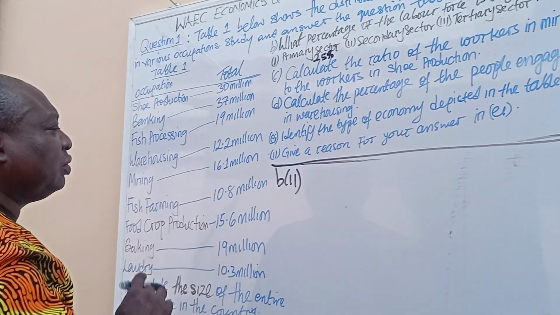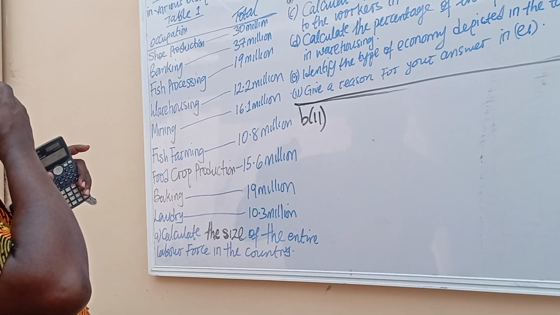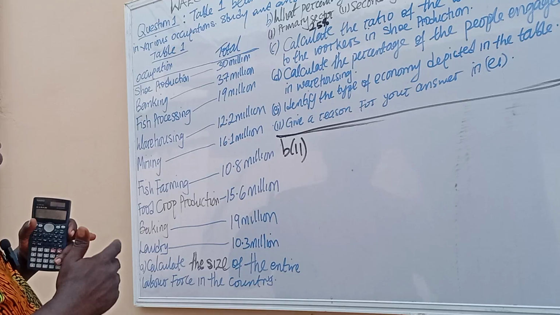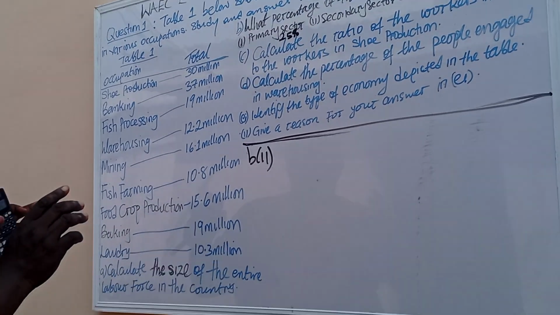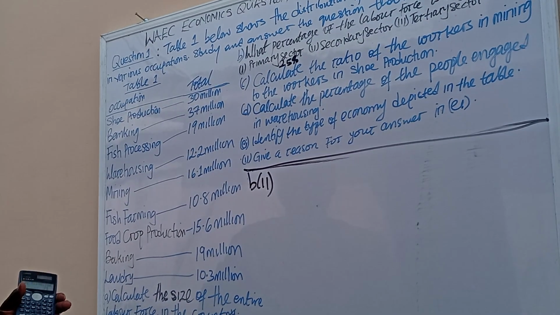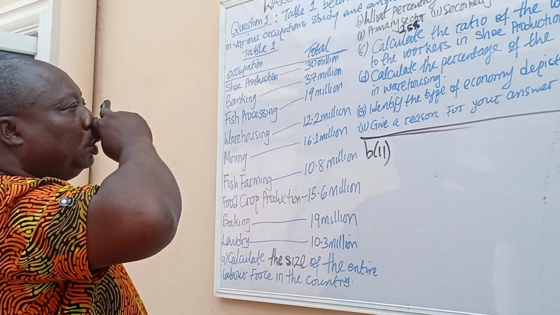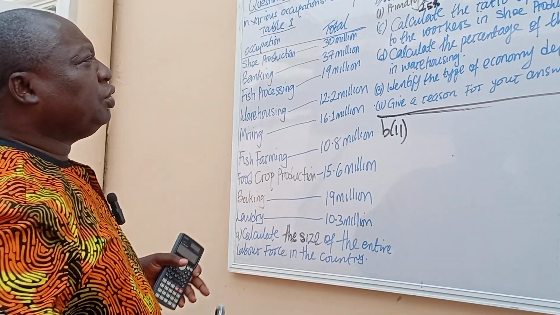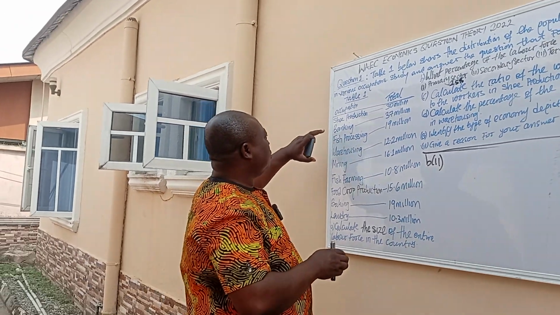Okay, so for secondary sector now, when we talk about secondary, we are talking about activities that involve conversion of raw materials into finished or semi-finished goods, and also constructing activities are also under secondary sector. So you have manufacturing production here, you have construction production under secondary sector. Anything that has to do with construction, anything that has to do with manufacturing comes under what? Secondary sector. So let's look at the question now.